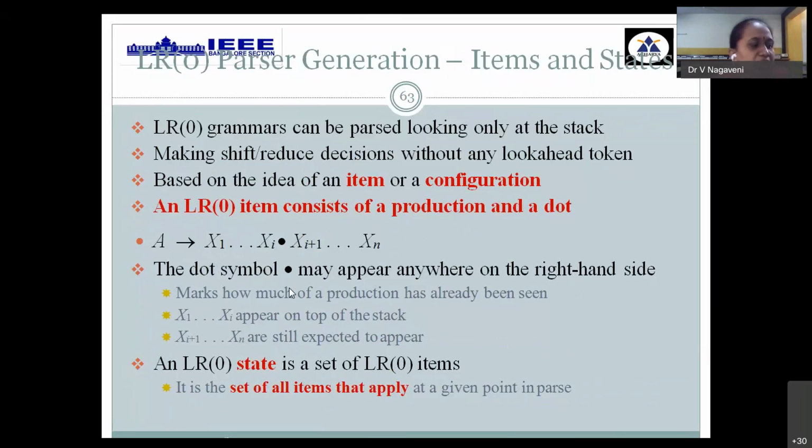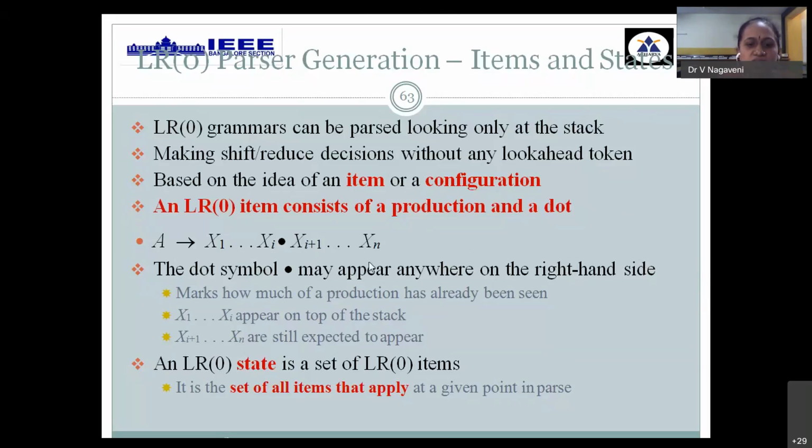What do you mean by an LR0 item? An LR0 item is nothing but a grammar production having a dot in the RHS of the production. A dot in some place indicates it's an item. When it is at the leftmost position, it means you are starting your process now. When it is in an intermediate position, the earlier symbols are processed and the remaining symbols are yet to be processed. When it is in the rightmost position, it indicates that all the symbols are already processed. So having the RHS with some dot indicates that it's an item.